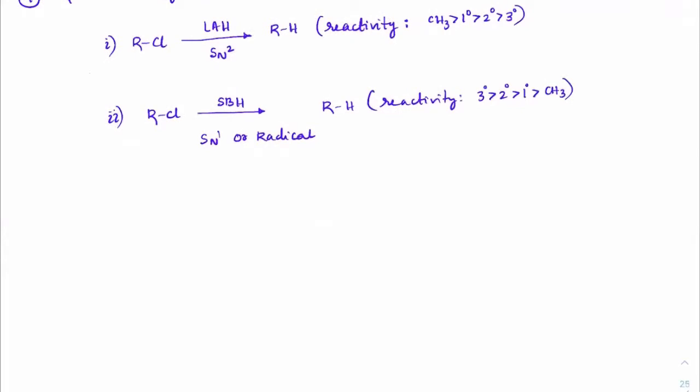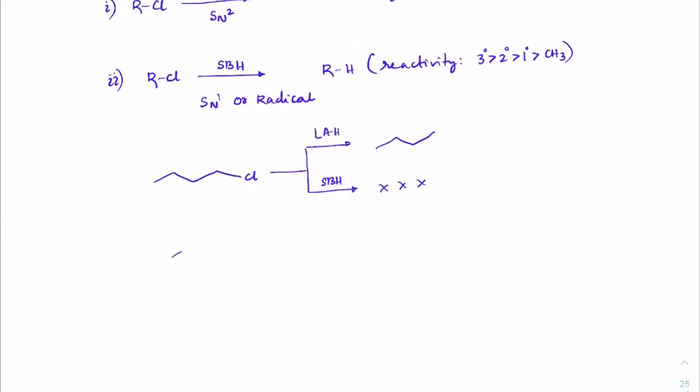Okay. In short, let me show you with an example. If we have a primary alkyl halide and I'm treating that primary alkyl halide with lithium aluminum hydride, we will definitely get an alkane here. This is the alkane we will get. But if you do the same reaction with SBH, no reaction will take place. But if it is a secondary alkyl halide and you treat that with lithium aluminum hydride, still you will get an alkane here.